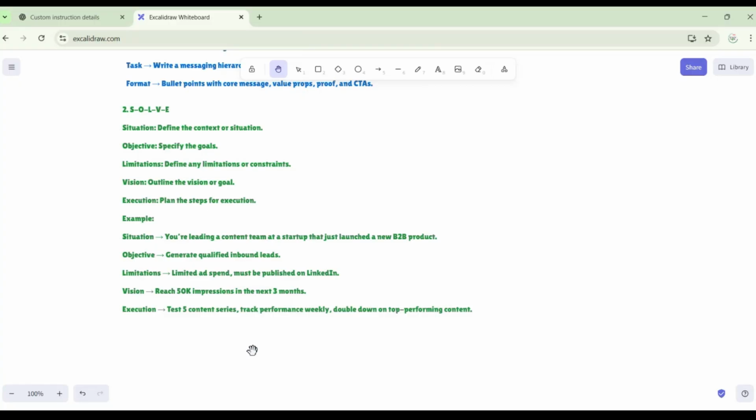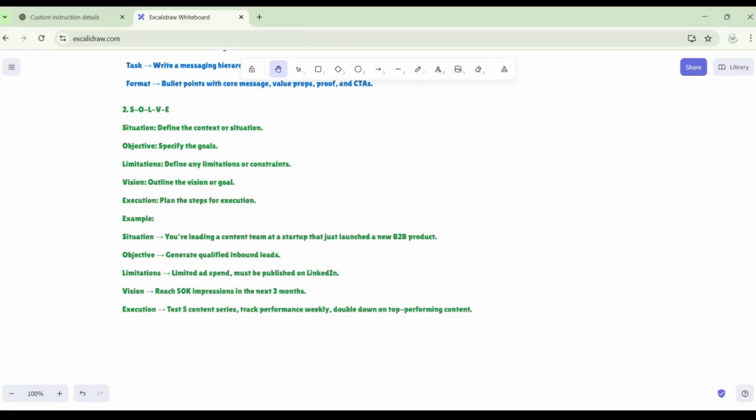Now imagine yourself in this second way of writing the prompt. You are leading a content team at a startup that just launched a new B2B product. What will you be writing? You are leading a ServiceNow team at your company that just launched a new product, whatever product they have launched. Objective, you know the objective. Limitation, what you actually want, that is the limitation of that project. You can just put the limitation. What is the vision, and also what you want to execute. Just put that. Got it? Yes or no? Yes. Okay.